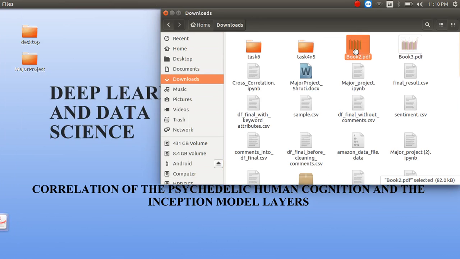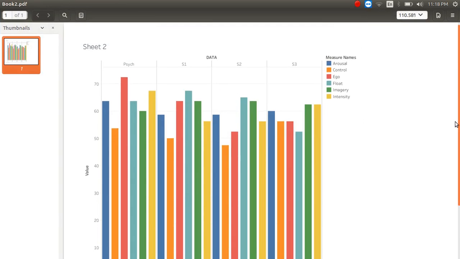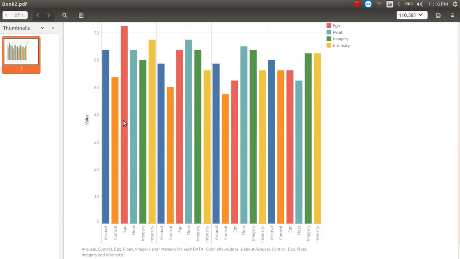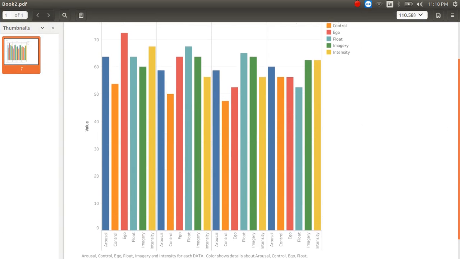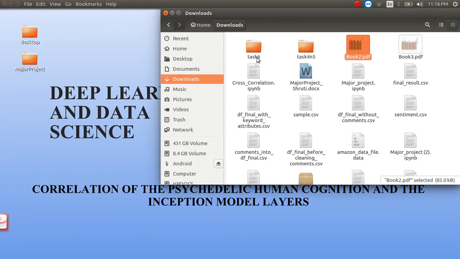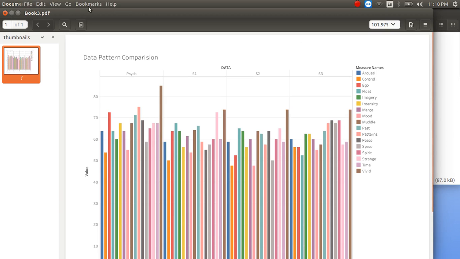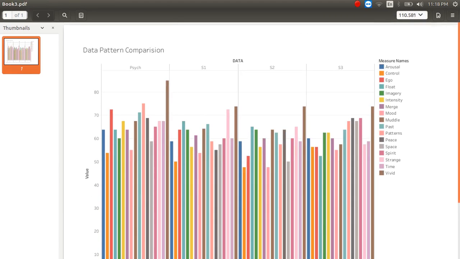Since we have the psychedelic survey and all the other layers too, you can observe that the arousal here is very close to this. This is the psychedelic patient, this is the S1 layer, S2 and S3 layer. As you can observe, there are changing patterns, but we have calculated the actual and final result, so you can see a better graph here.